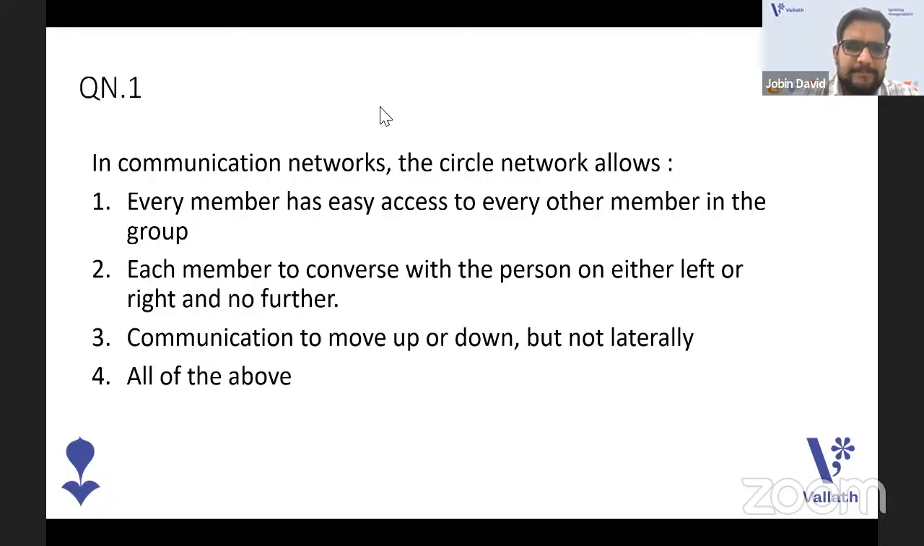As it is a circle network, the answer is option 2: each member to converse with the person on either left or right and no further. That is what happens when you sit in a circle, or when you have a circle communication network. When you read option 3, communication to move up or down but not laterally, from that point we can eliminate the option all of the above. So the apt option for the circle network will be option 2. Okay, going to the next one.